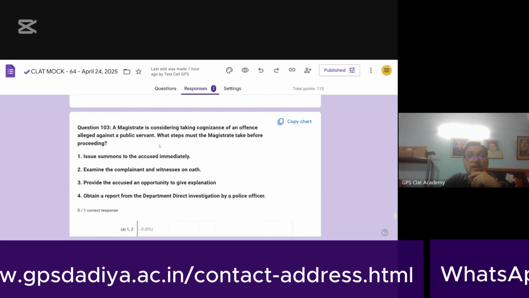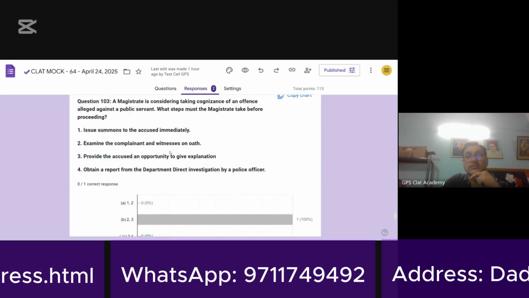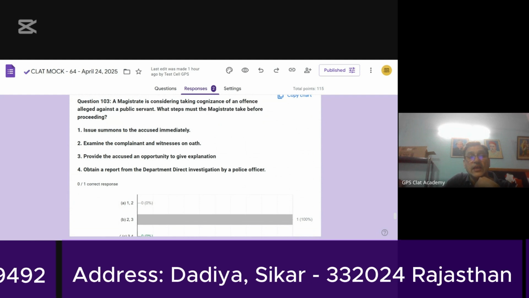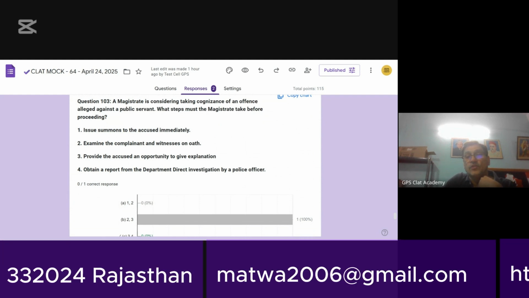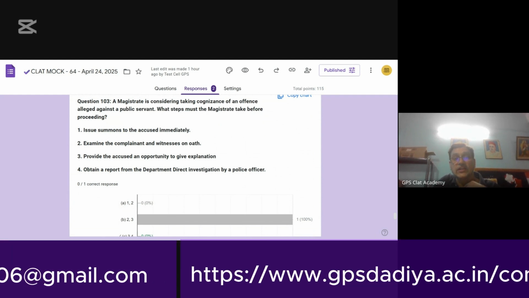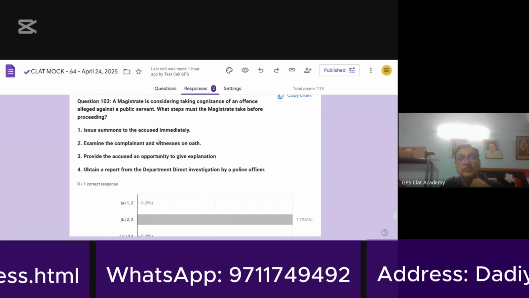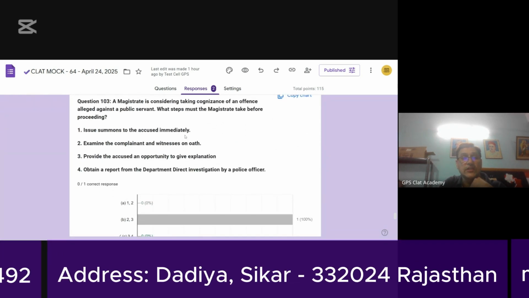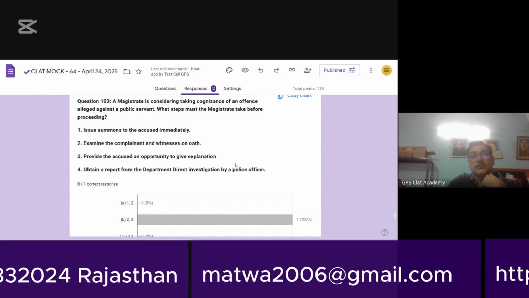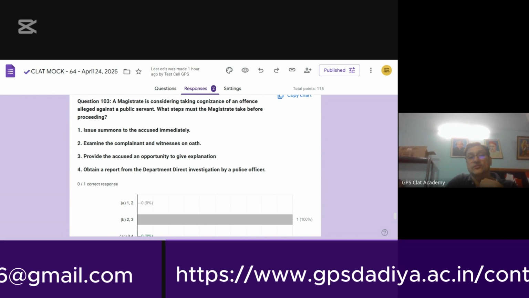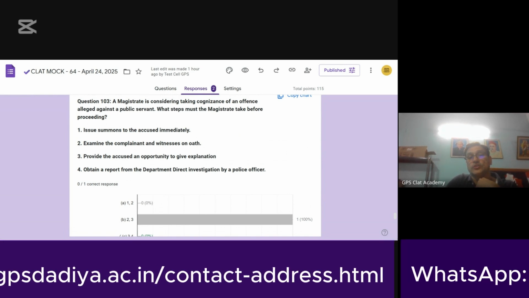Then there is 103. A magistrate is considering taking cognizance of an offence alleged against a public servant. What steps must the magistrate take before the proceedings? So what steps are required to be taken? Issue summons to the accused immediately. Examine the complainant and witness on oath. Provide the accused an opportunity to give explanation.